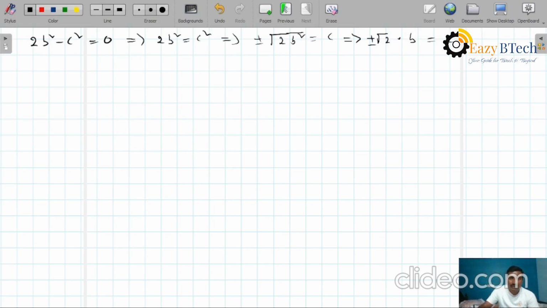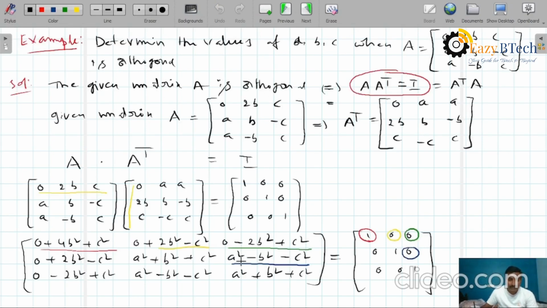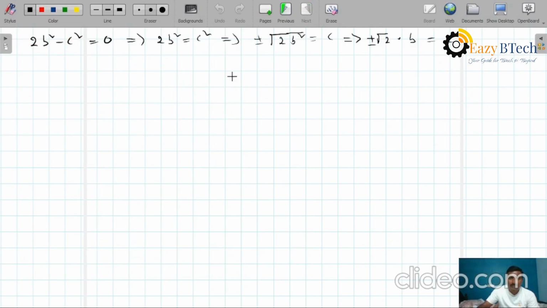Similarly, you can see in the previous page, what is that? A square minus b square minus c square. This a square minus b square minus c square is equals to 0. So here I will write a square minus b square minus c square equals to 0. From this one we can write a square equals to b square plus c square. But already you know the c square value. You can see clearly here, c square equals to 2b square.